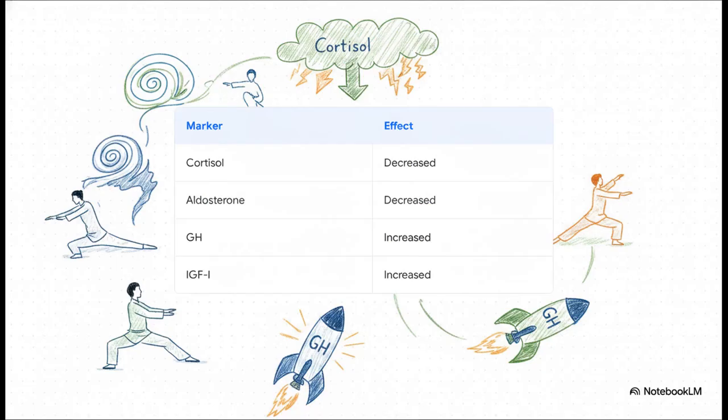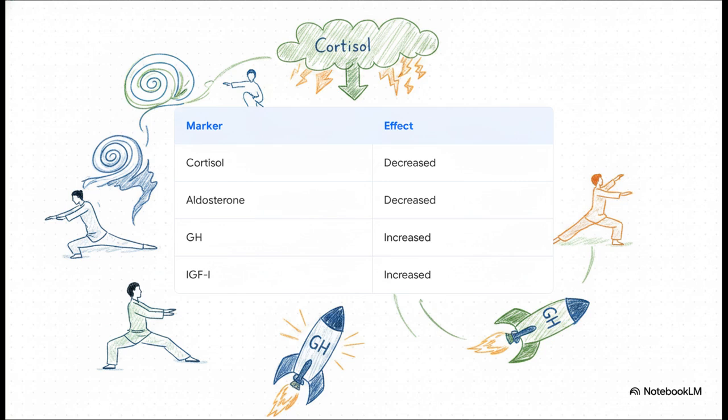Now, what's really interesting about this slide is the concrete, measurable proof of that stress reduction. In controlled studies of people practicing Qigong, which is a system of cultivating qi, the physiological shifts are just profound. Look at how stress hormones like cortisol and aldosterone drop significantly.